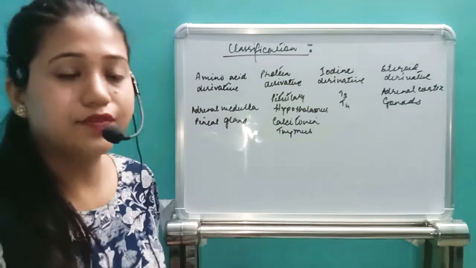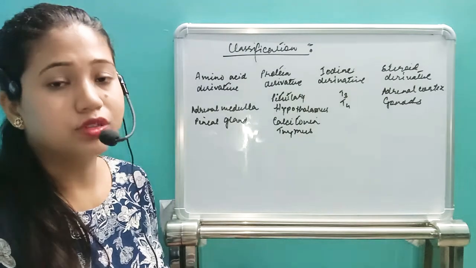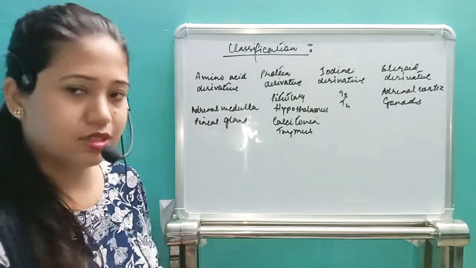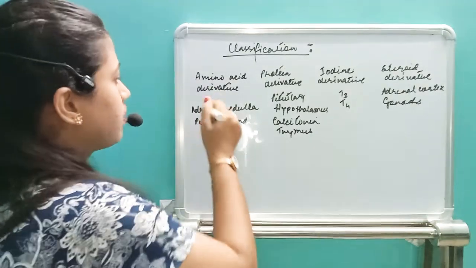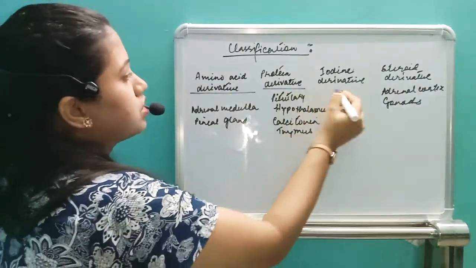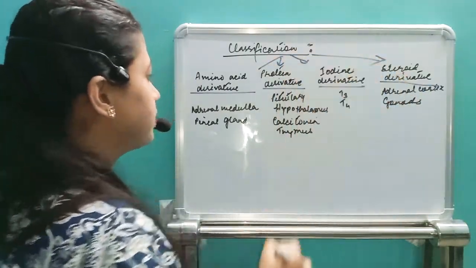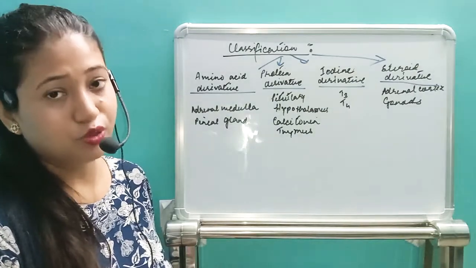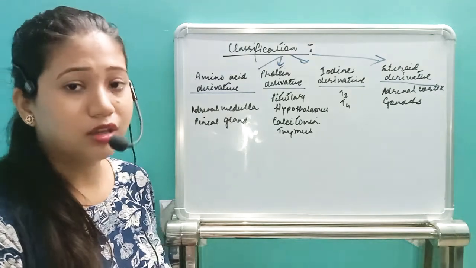In this classification, depending upon the type of compound the hormone is made up of, we are going to have 4 different categories. These are already given in the NCERT. First of all, we have amino acid derivative, protein derivative, iodine derivative, and steroid derivative. It is very difficult to remember the hormones, so you can remember the type of hormones depending upon their glands.